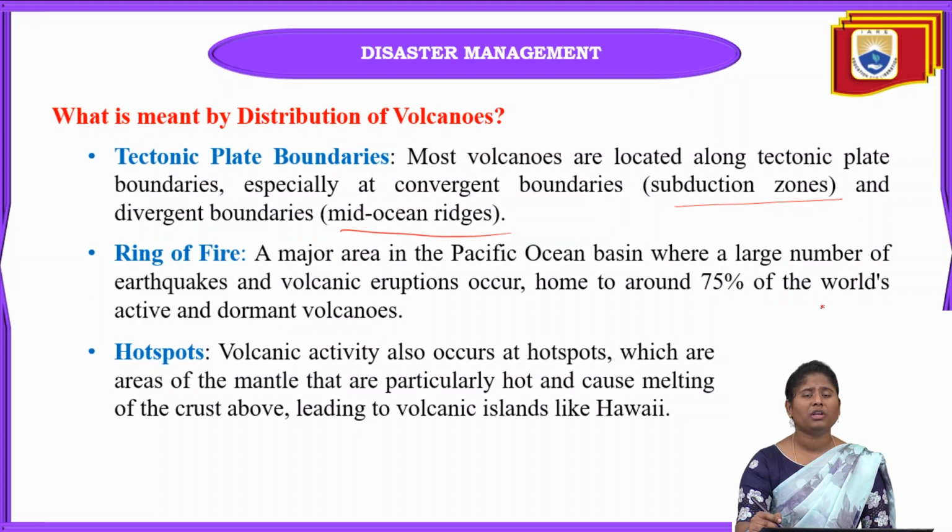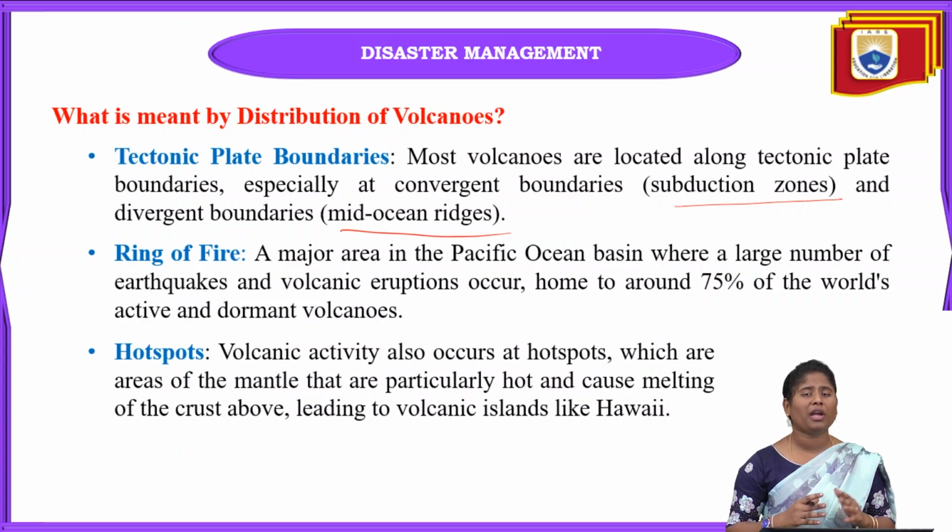It is home to almost 75% of the world's active and dormant volcanoes. Some of these are dormant volcanoes, which means they are not active now, but in the future these volcanoes may become active. Next, there are extinct volcanoes.